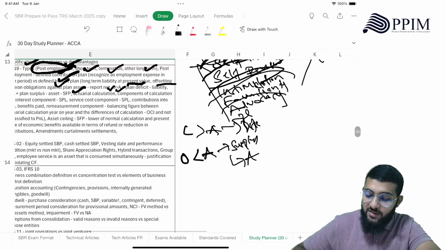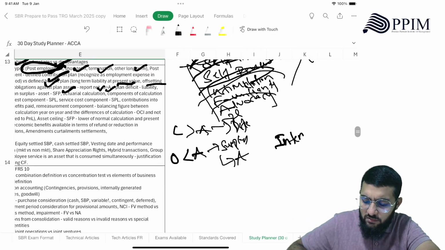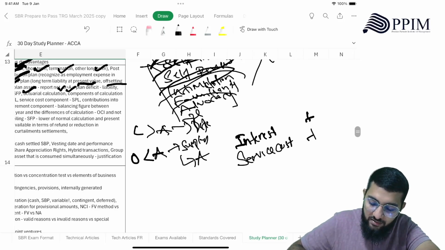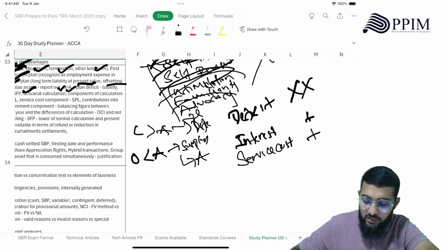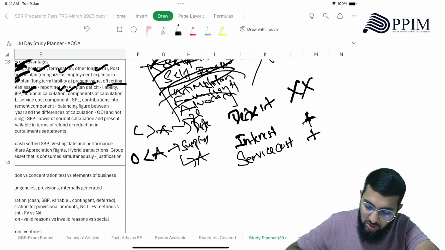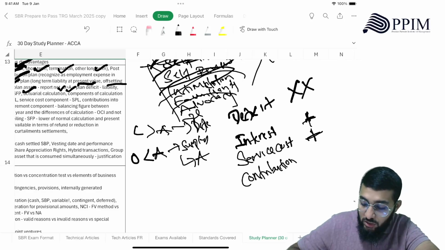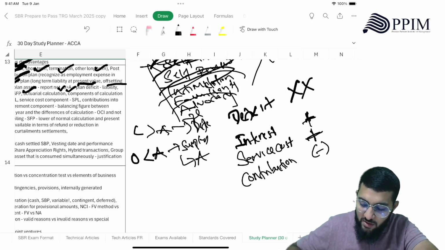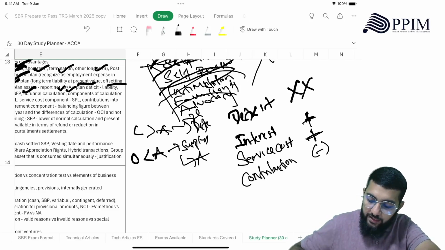When is a liability? Interest, service charge or service cost is added if it's a deficit. Okay, deficit given as positive number figures, interest you add, service cost you add, and then contribution to plan asset you have to deduct from here, right? Because you're contributing to plan assets, plan asset becomes debit, cash becomes credit, so that you deduct from here. And the remeasurement component is going to be the difference between the opening and the closing balance, right?